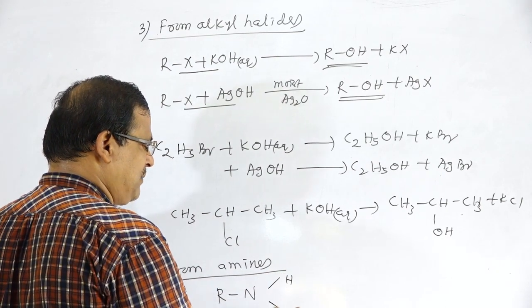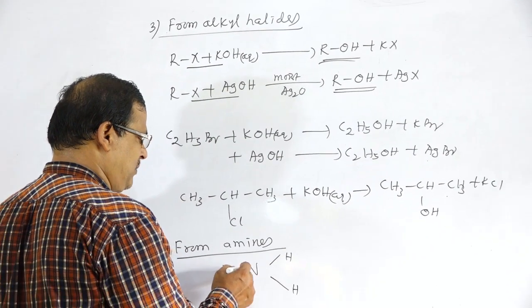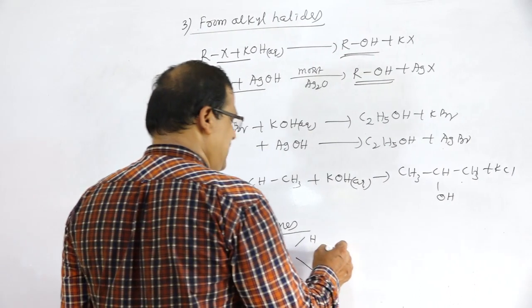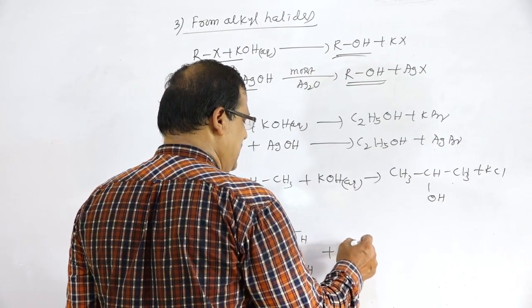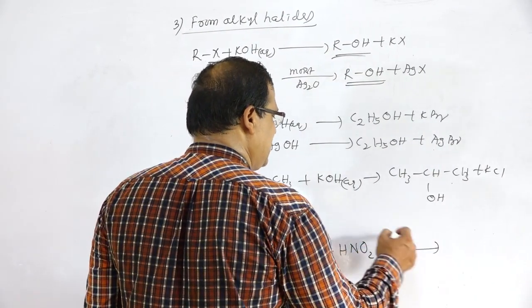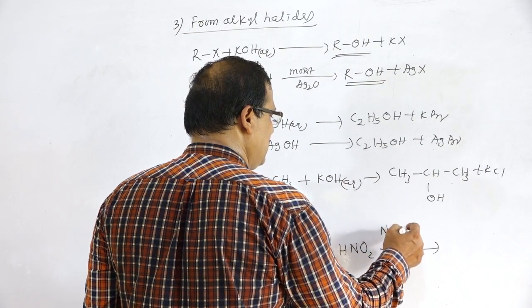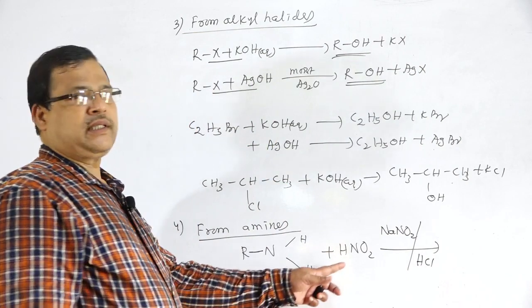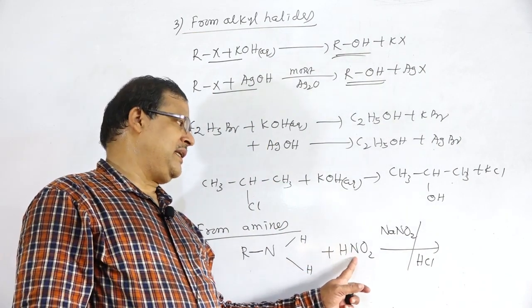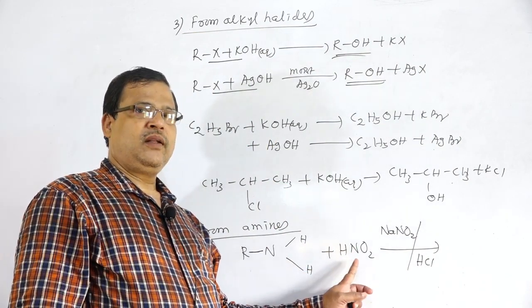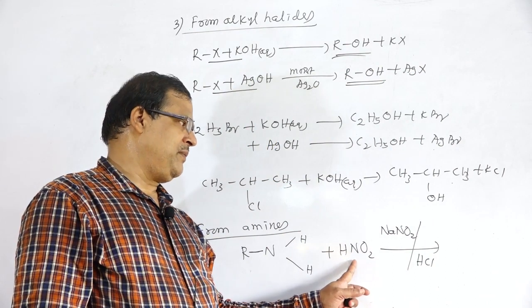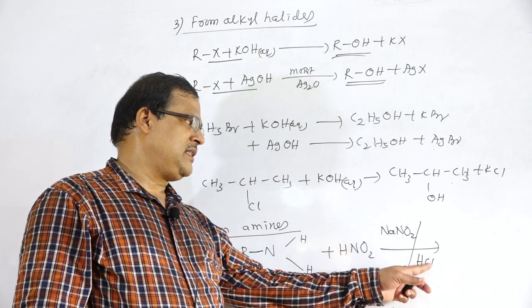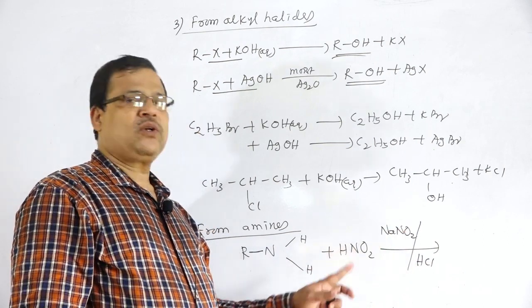Primary amines are treated with nitrous acid, HNO2, that is NaNO2 and HCl. Nitrous acid is prepared during the course of the reaction by the action of sodium nitrite with HCl, forming NaCl and HNO2, nitrous acid.